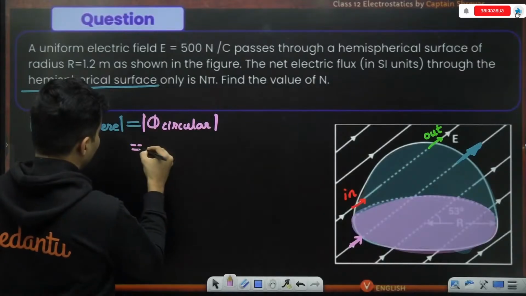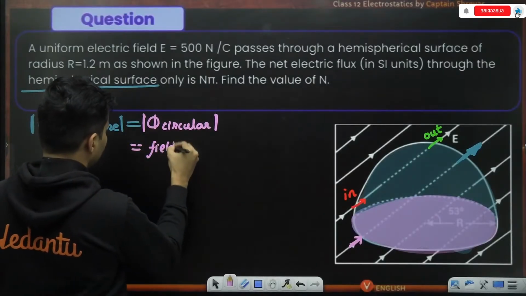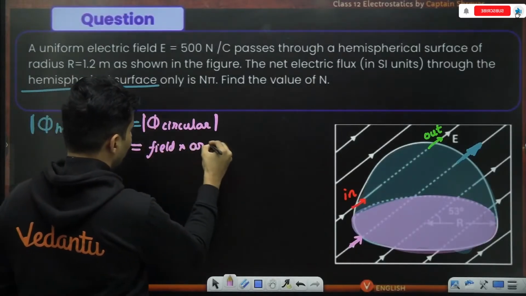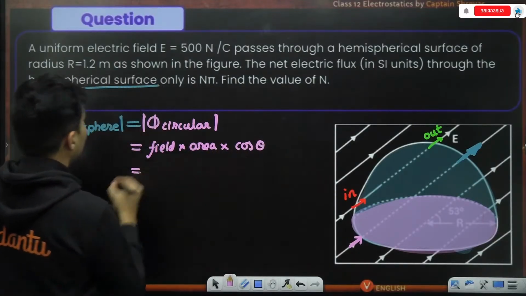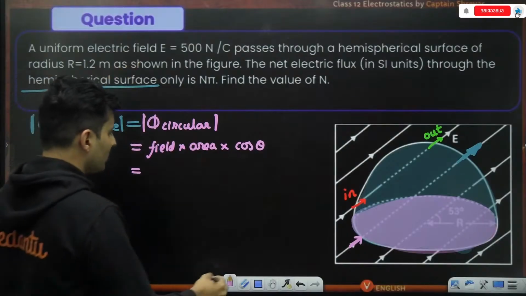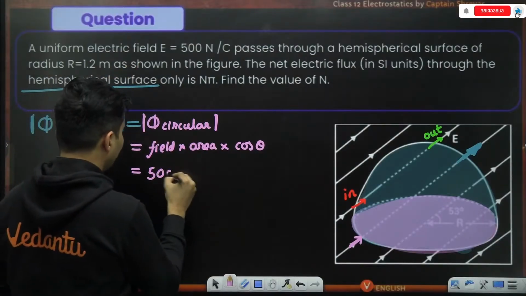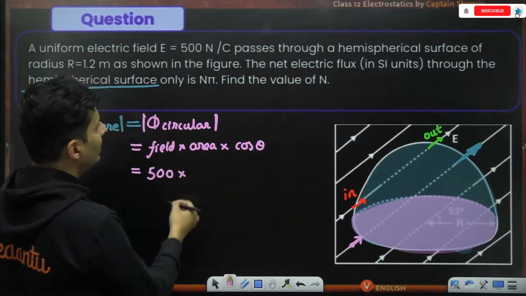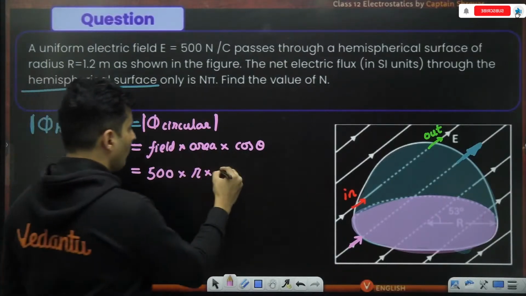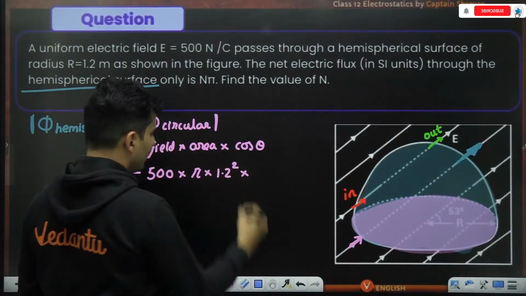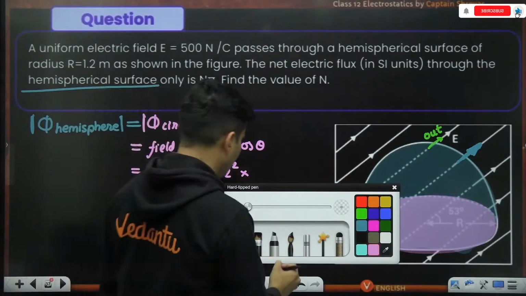So what is the flux through the circular base? It is nothing but the field multiplied by the area multiplied by the cos of theta. What is the field? The electric field is already mentioned, which is 500, multiplied by the area, which is pi multiplied by radius squared. The radius is 1.2, cos theta. Now you need to be a little bit careful.